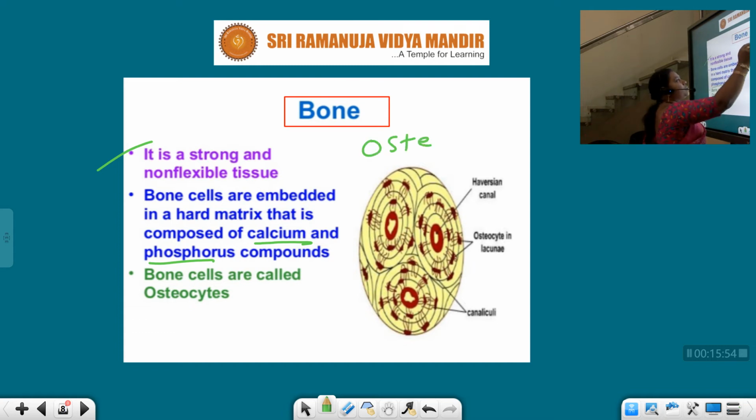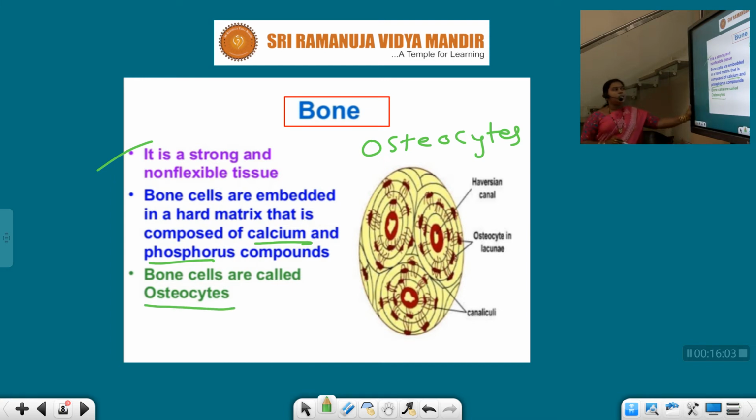The cells of the bone are called osteocytes. Bone cells are called osteocytes, and the hard matrix is mainly composed of calcium and phosphorus. Bone is so strong and it is an inflexible tissue.